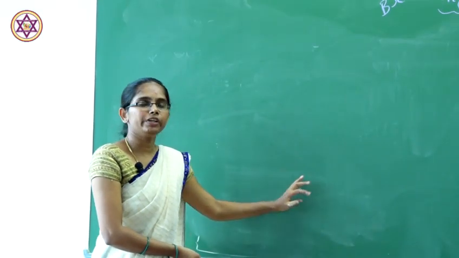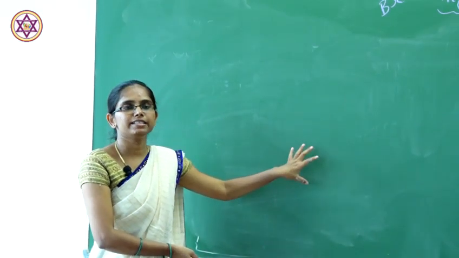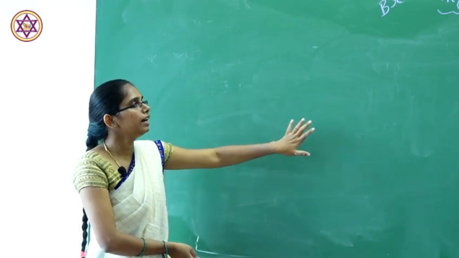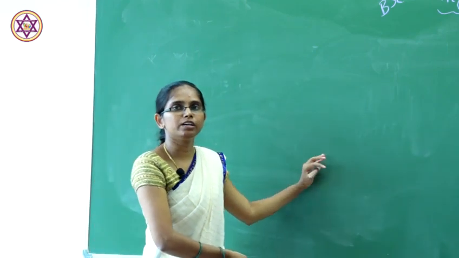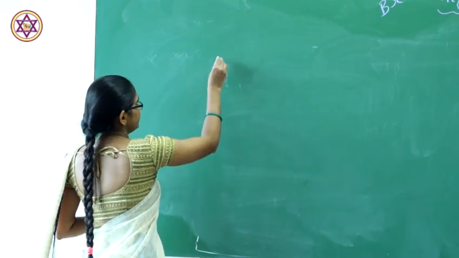So the next basic concept of a rigid body is the radius of gyration. This is a new term, the radius of gyration.